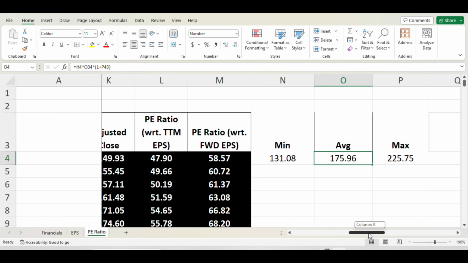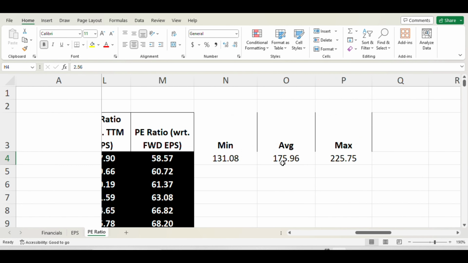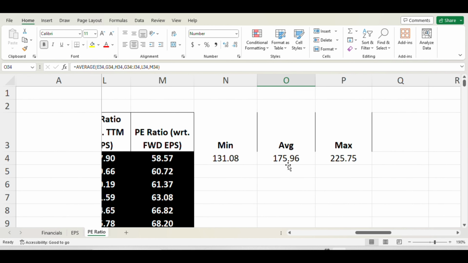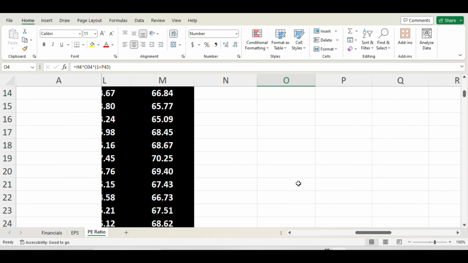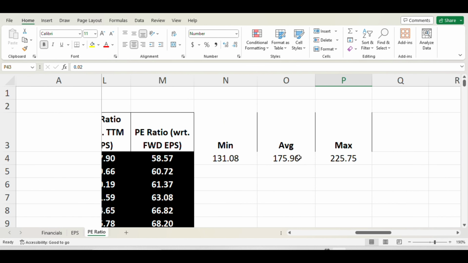And for the average, same formula: the forward EPS H4, the second factor O34, that is this guy, and the third one is P43, that is the earnings surprise average for the last 6 quarters, 0.02. That gives the average projection of 175.96.